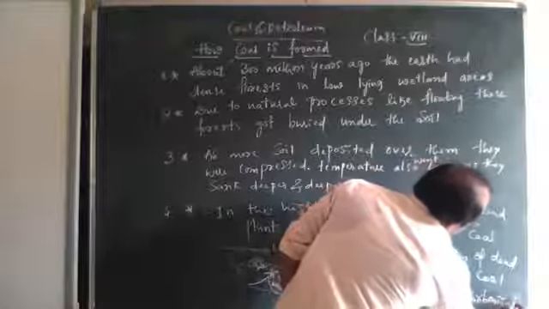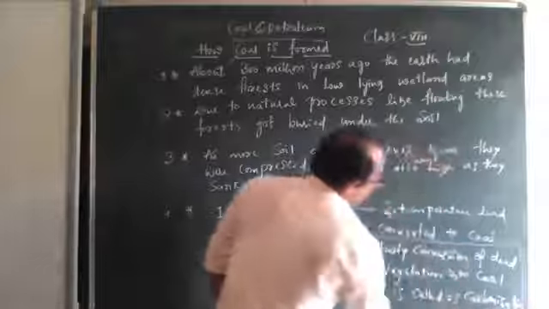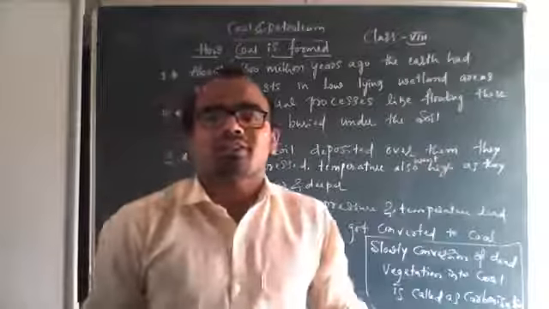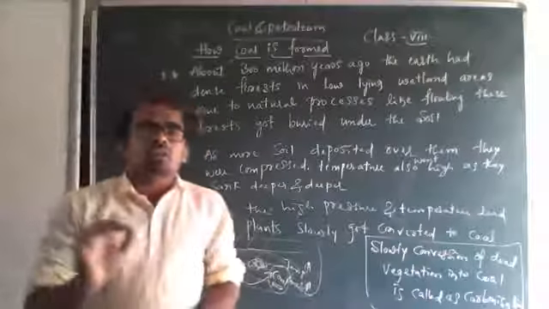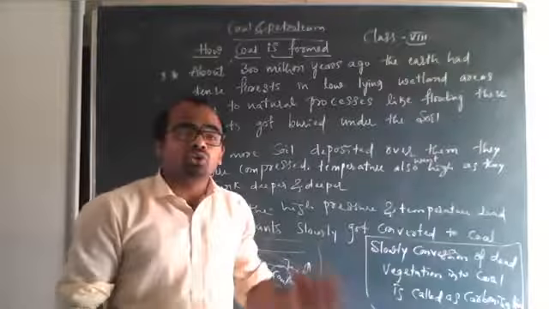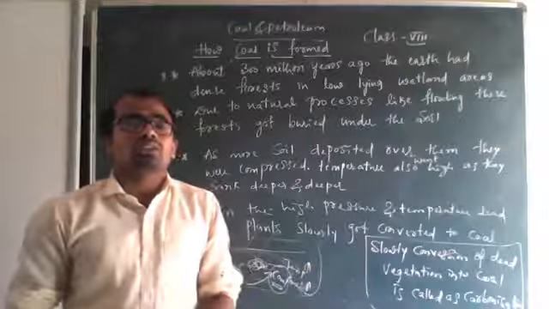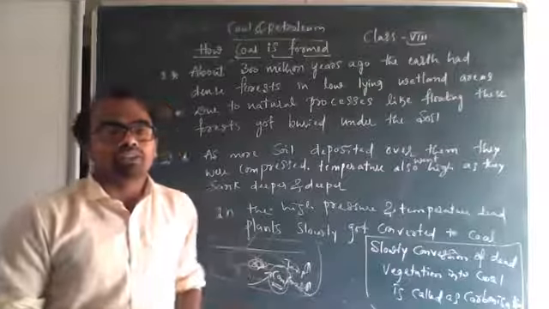This is an important definition. Please write it down. The slow conversion of dead vegetation into coal is also called carbonization. I hope you all are clear with this.